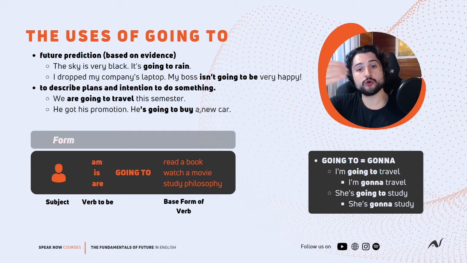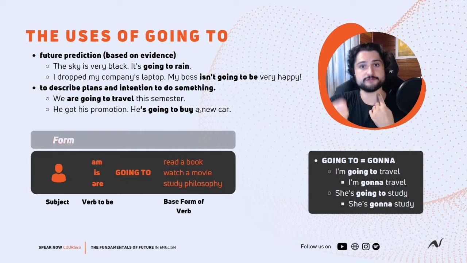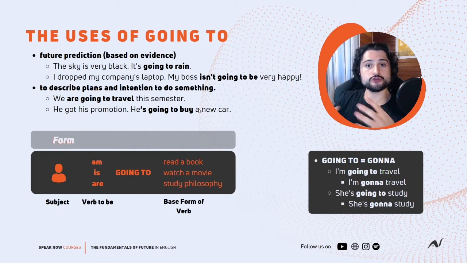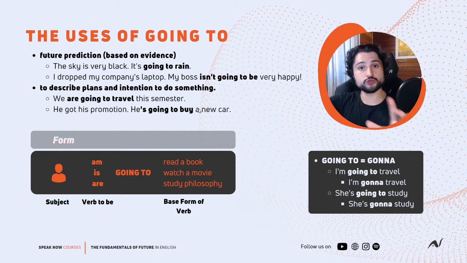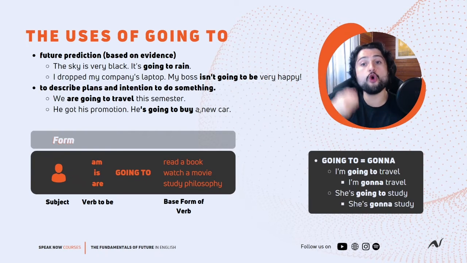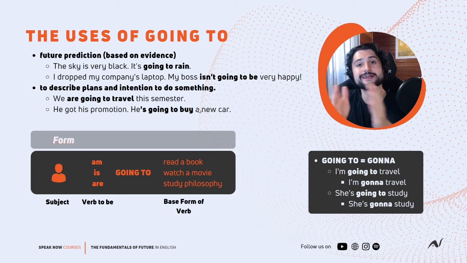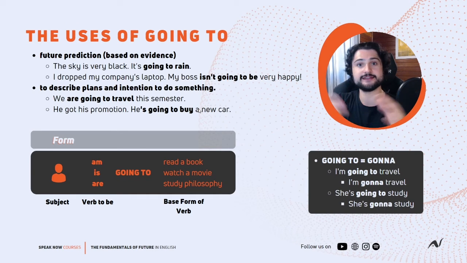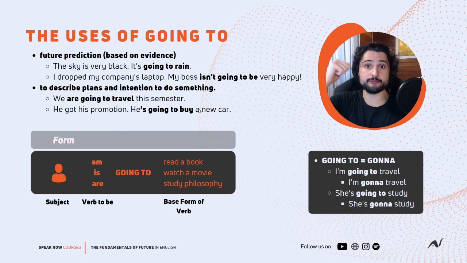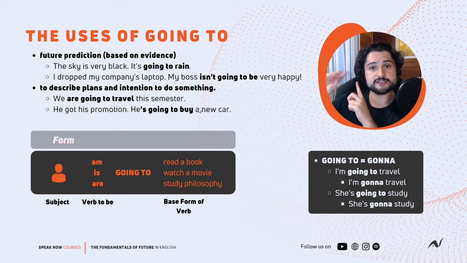When I say we are going to travel this semester, this is a plan that before the moment of speaking, I created. So maybe I already have the tickets, I am organizing my suitcase and my agenda so that I can travel, because I am going to travel, right? Something more organized, is something better planned. It's not I will travel, I decided now to travel, right? I'm going to travel.